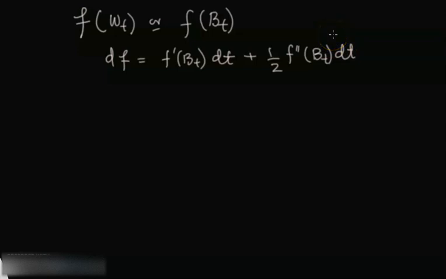So now we consider our function is not only depending on the Brownian motion, but also depending on time explicitly. So it depends on time as well as Brownian motion, say b sub t.